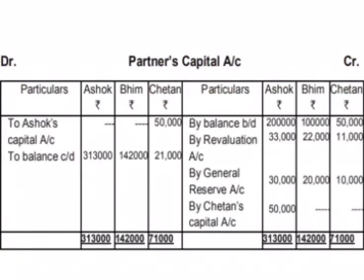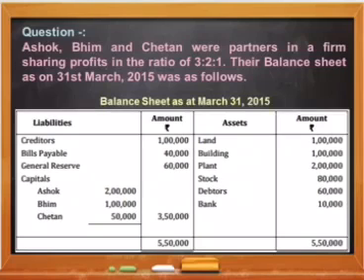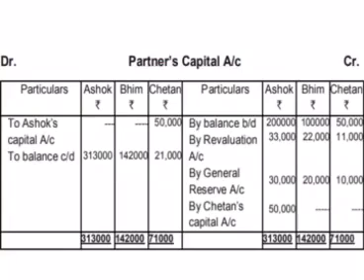What is the first step in partners capital account? To write down the balance b/d from the balance sheet. So quickly check in the balance sheet what was the balance capital of Ashok, Bhim and Chetan. It was 2 lakh, 1 lakh and 50,000 respectively. So the first thing in the partners capital we write on the credit side by balance b/d, or you can only write balance b/d and record the amount of capital of the three partners.